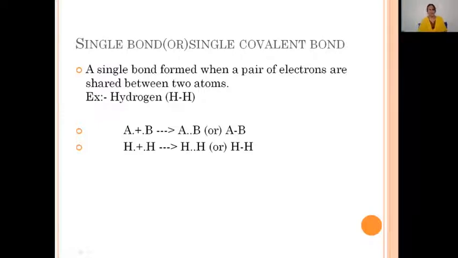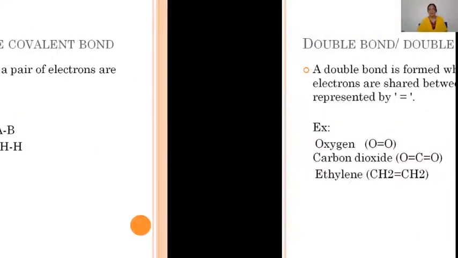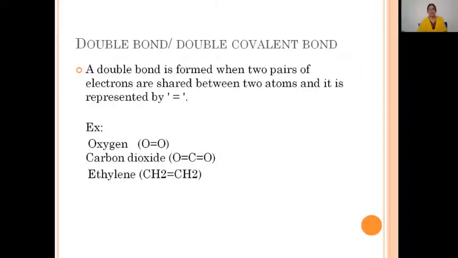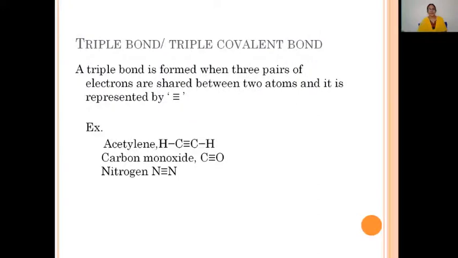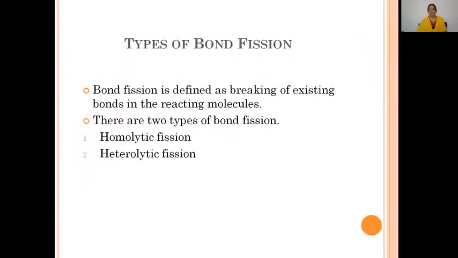A single covalent bond is formed when a pair of electrons is shared between two atoms, a double covalent bond is formed when two pairs of electrons are shared between two atoms, and a triple covalent bond is formed when three pairs of electrons are shared between two atoms. Now let's discuss the types of bond fission.